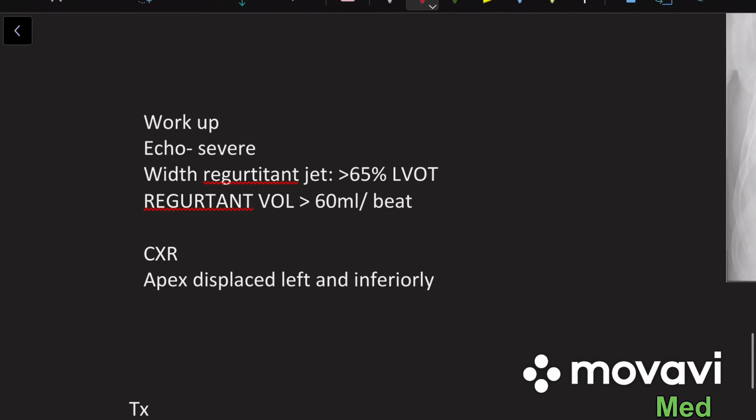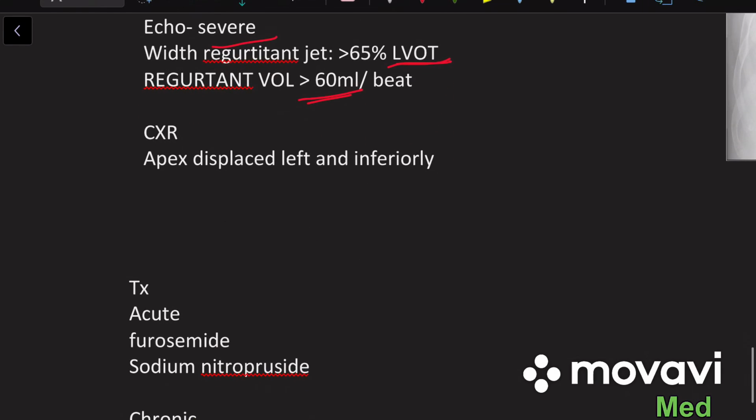Now for workup we can use echo, and aortic regurgitation is classified as severe if the width of the regurgitant jet is more than 65% of the left ventricular outflow tract. If it is more than 65%, we call it severe aortic regurgitation, or if the volume of regurgitation is more than 60 ml per beat, we also call it severe aortic regurgitation.